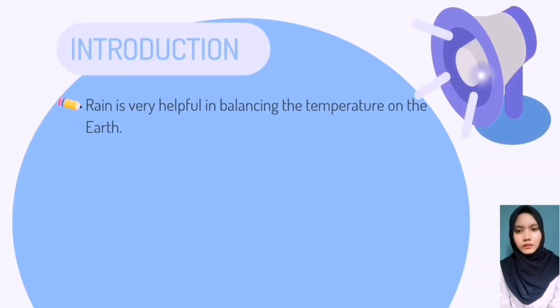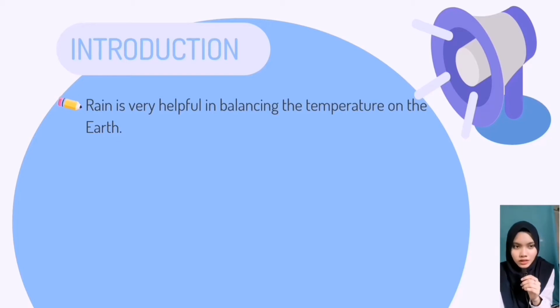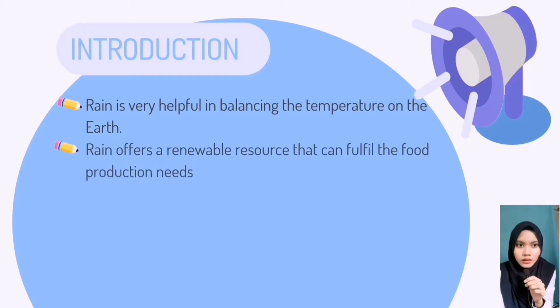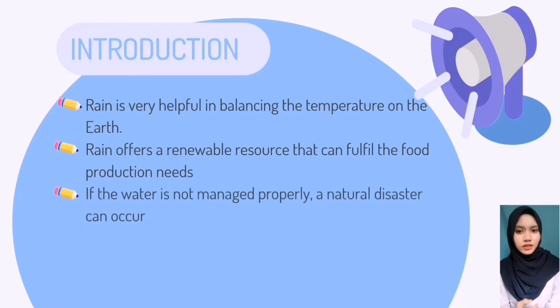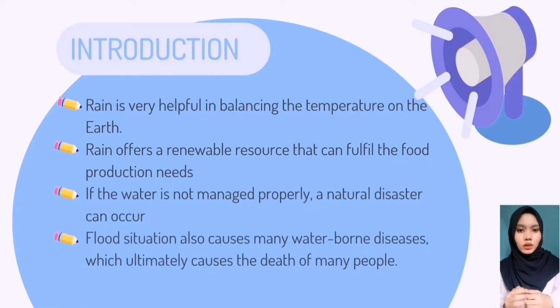Rain is very helpful in balancing the temperature on the earth. Rain offers a renewable resource that can fulfill food production needs. If the water is not managed properly, a natural disaster can occur. Flood situations also cause many waterborne diseases, which ultimately cause the death of many people.